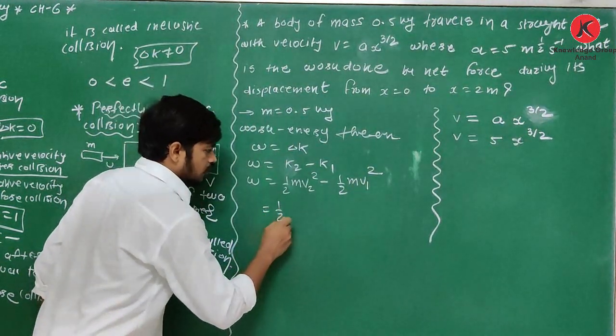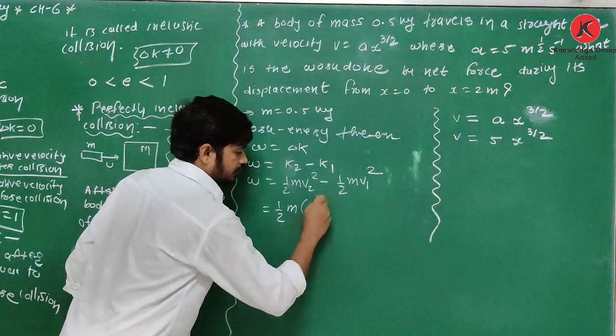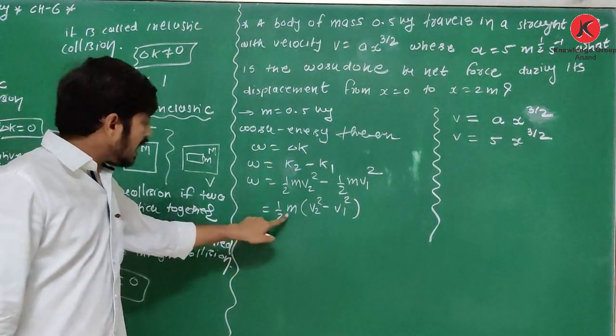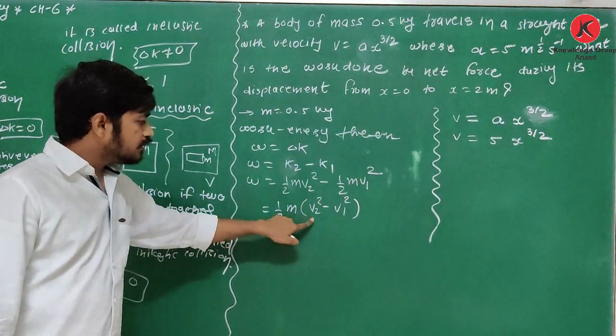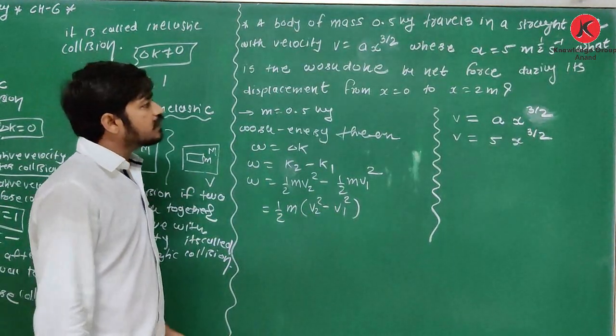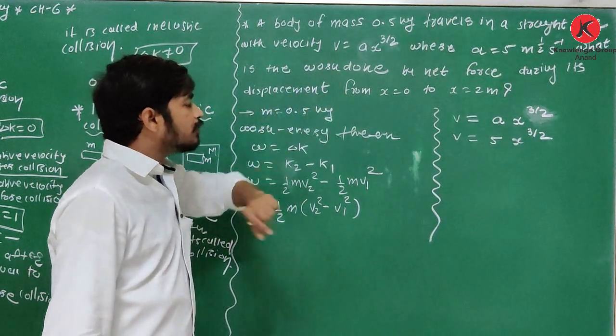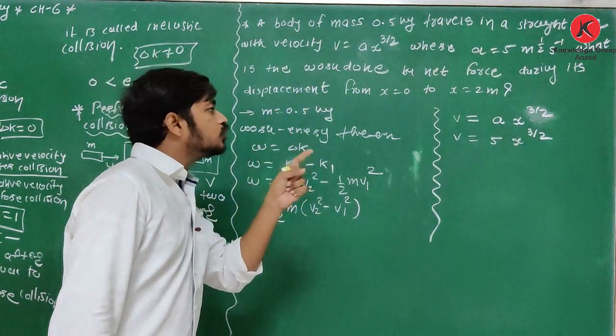So W is equal to half m (v2 square minus v1 square). Half, m you are given, you have to find v2 and v1. Now what is v2 and v1? You have to find work done by net force during its displacement from x is equal to 0 to x is equal to 2.